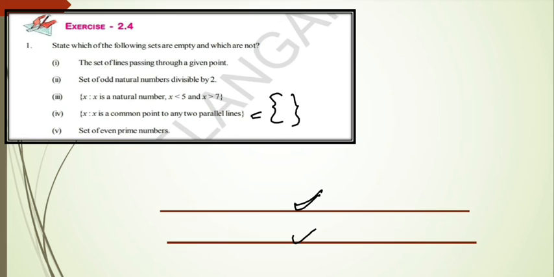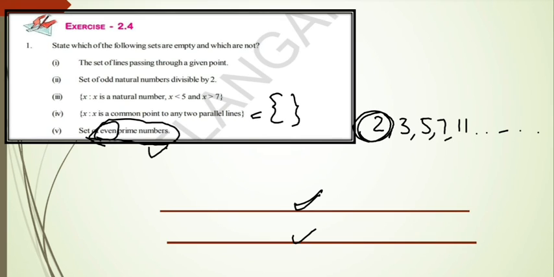So they are asking the fifth bit, even prime numbers. So first list out the prime numbers. What are the prime numbers? 2, 3, 5, 7, 11, like that. There are so many. But observe that they are asking for even prime numbers. That means we have to pick even numbers from this. There is only one even prime number, that is 2. So we just have to write that element. So it contains one element, so this is not an empty set. Like this we have to write the answers.